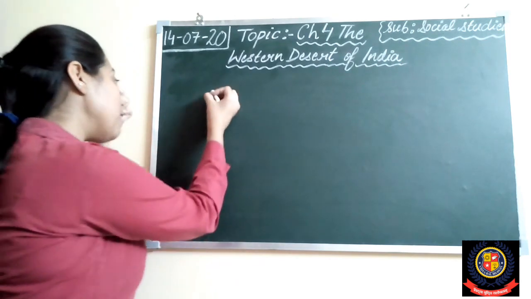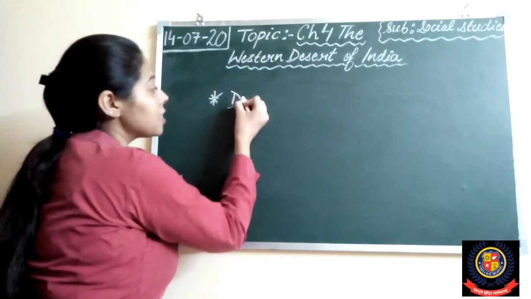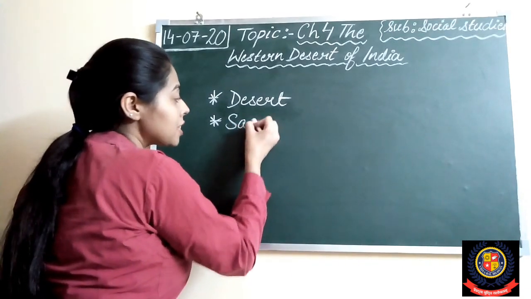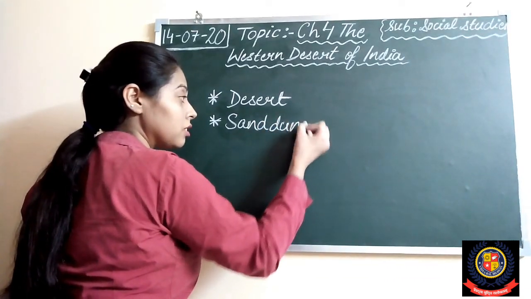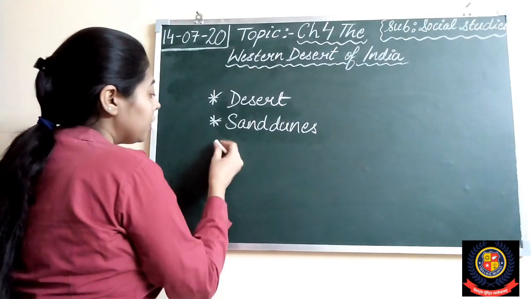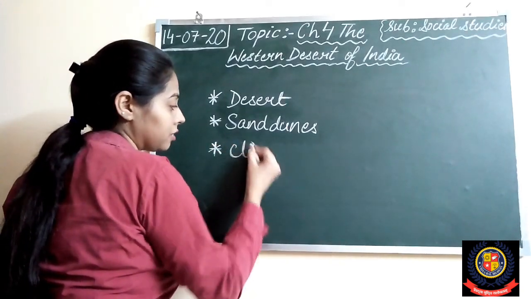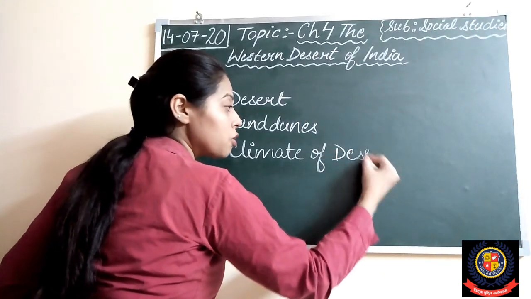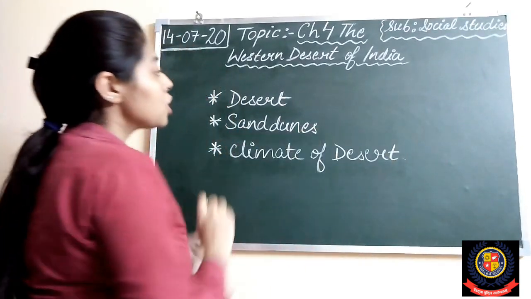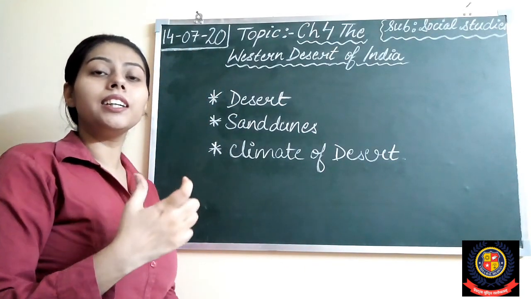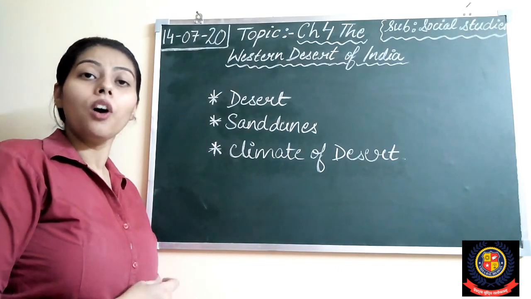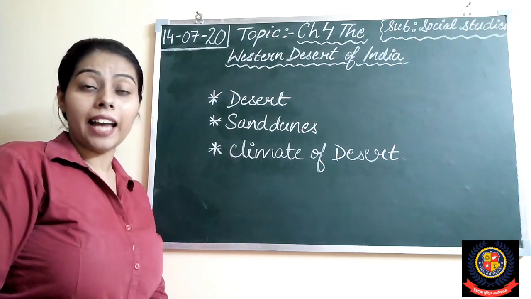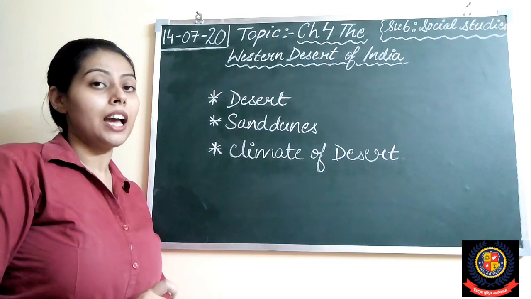Yesterday I explained to you about the desert, then about the sand dunes, and then the climate of desert. Right students? So just recapitulate these topics. I explained to you what is a desert. A desert is a flat area covered with sand, and it has very little vegetation, right?